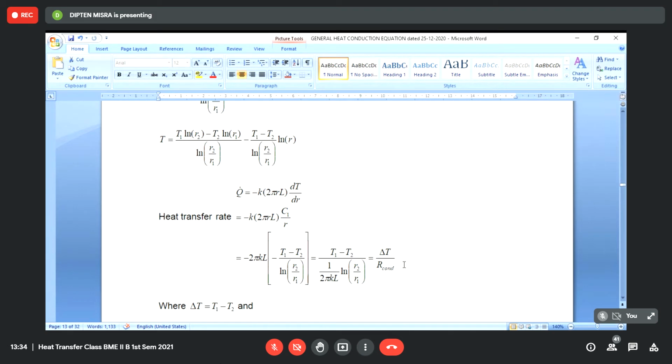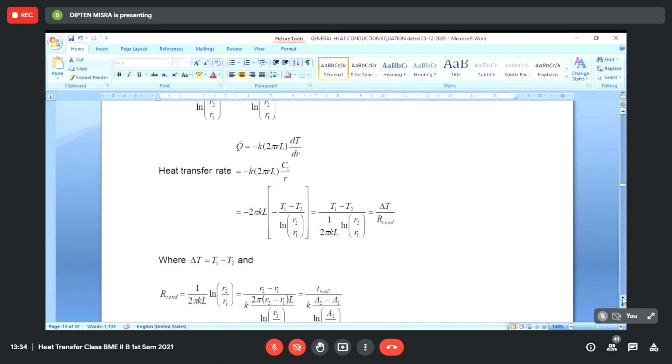Now the conductive resistance for a cylindrical geometry, just try to remember, will be equal to 1 by 2 pi kL into log of r2, outer radius, by inner radius. If you have a hollow cylinder, then the conductive resistance will be equal to 1 by 2 pi kL into log of r outer divided by r inner. We can simplify this further.